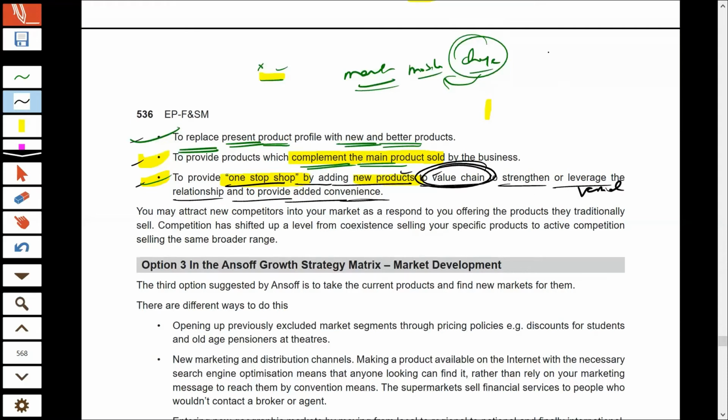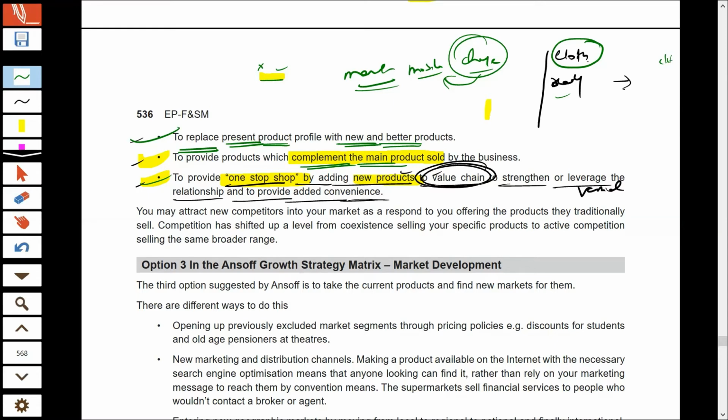Supposing the company is providing ready-made garments to its existing customers. Then the company can start manufacturing the cloth also. Previously, the company was buying cloth from other suppliers, and now it can start manufacturing cloth itself. That way, the company can act as a one-stop solution for all its customers. Previously, the customers may have been buying a ready-made garment from your company, but cloth from someone else.